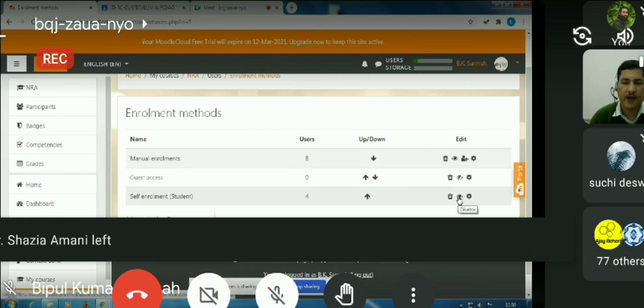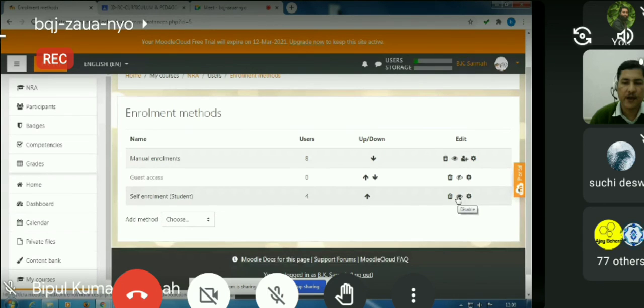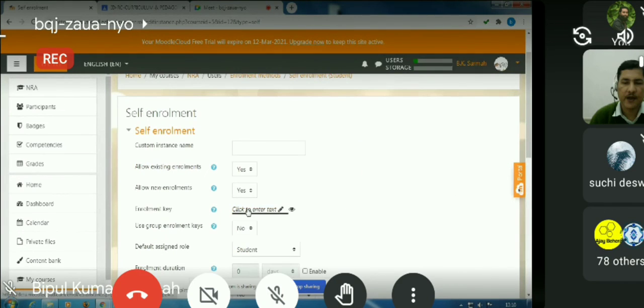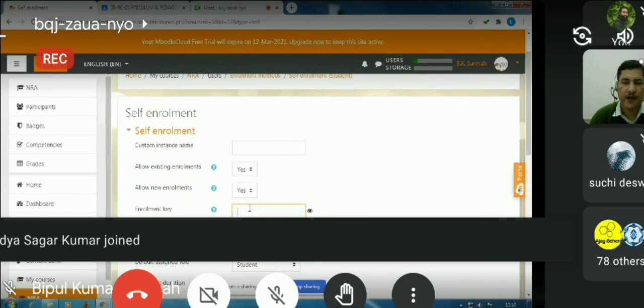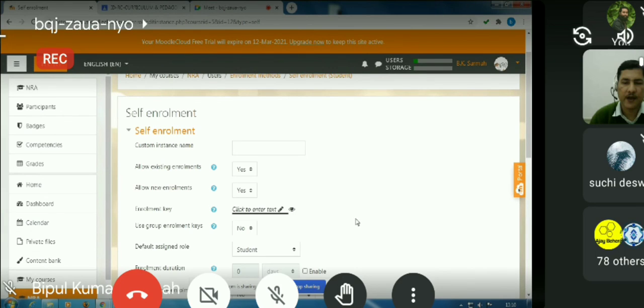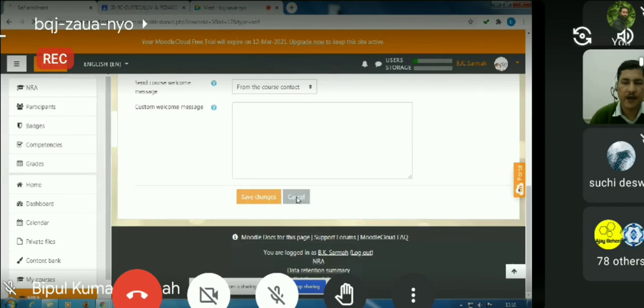So what we can do is restrict this by clicking this settings button again. If we give an enrollment key here, then without knowing the enrollment key, you will not be able to join this particular course. I'm leaving it blank so that students can join without any enrollment key. So I'm cancelling this out.